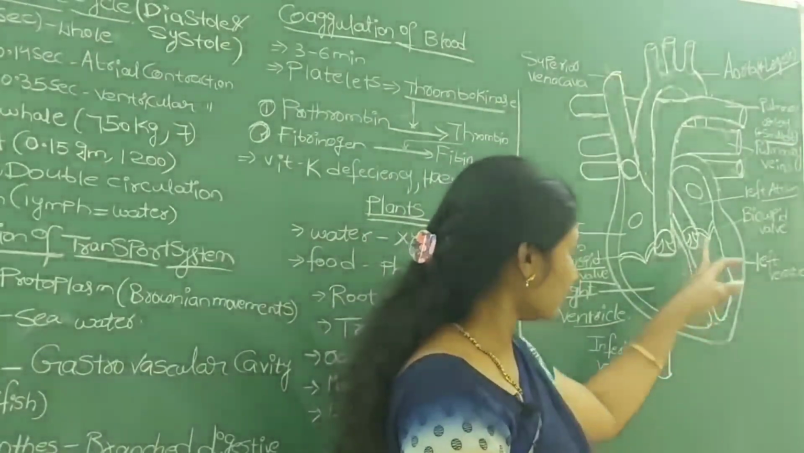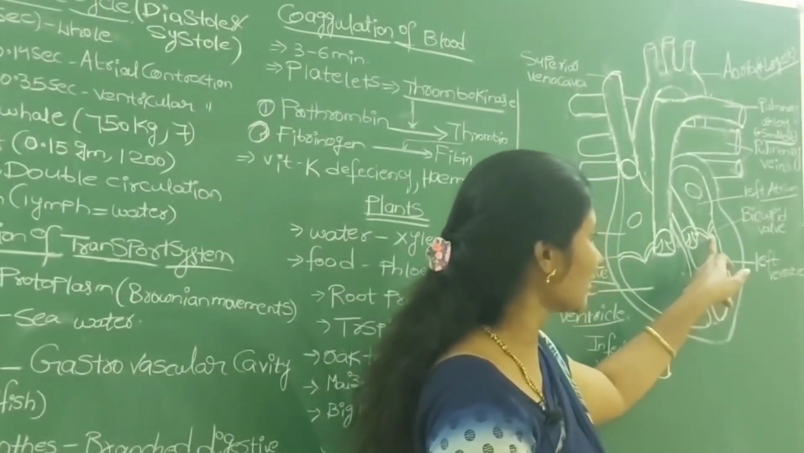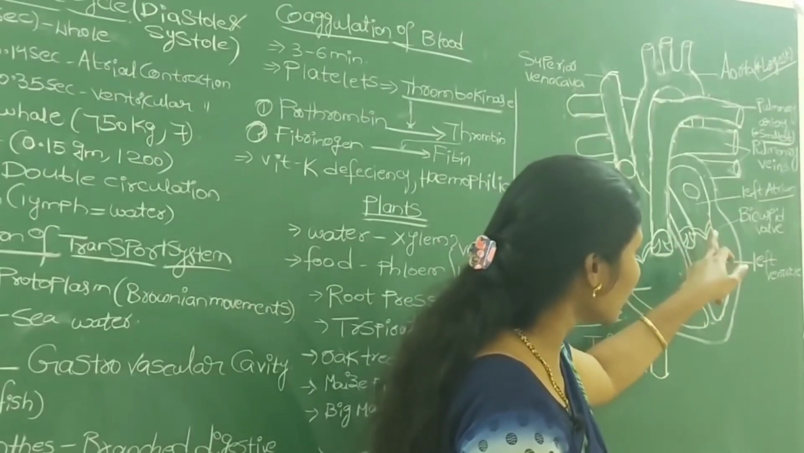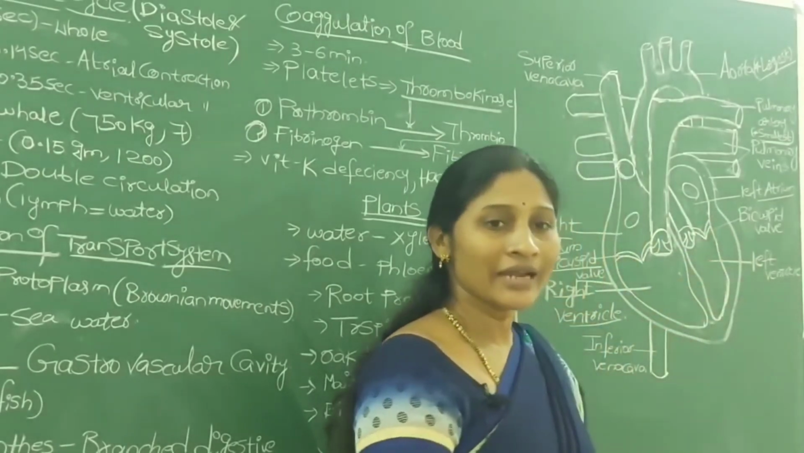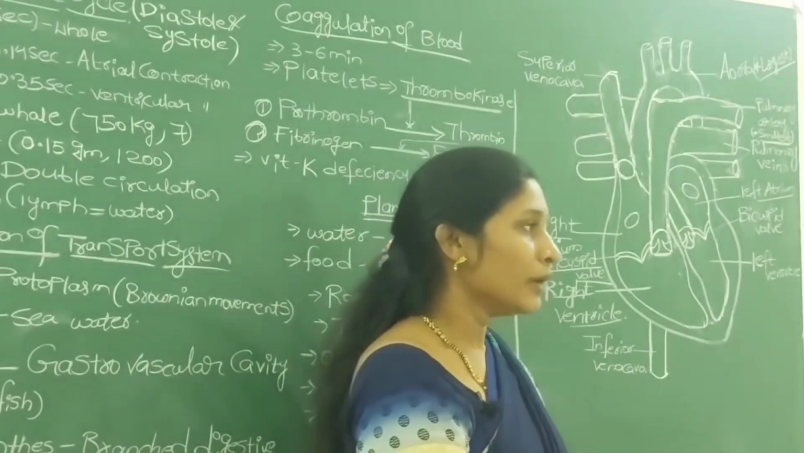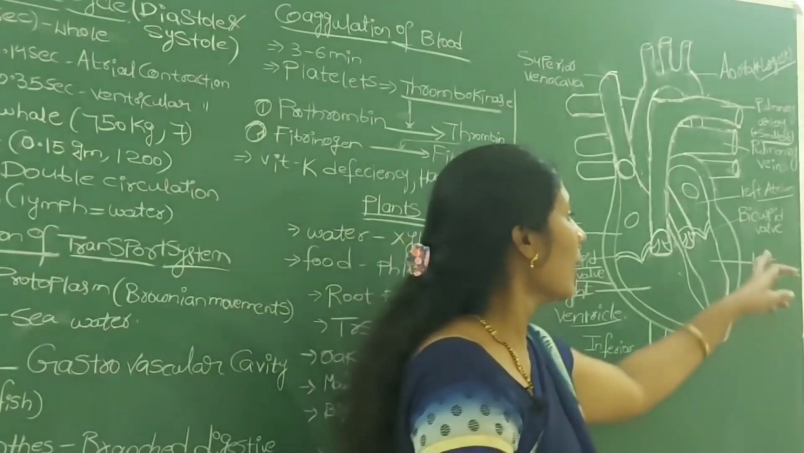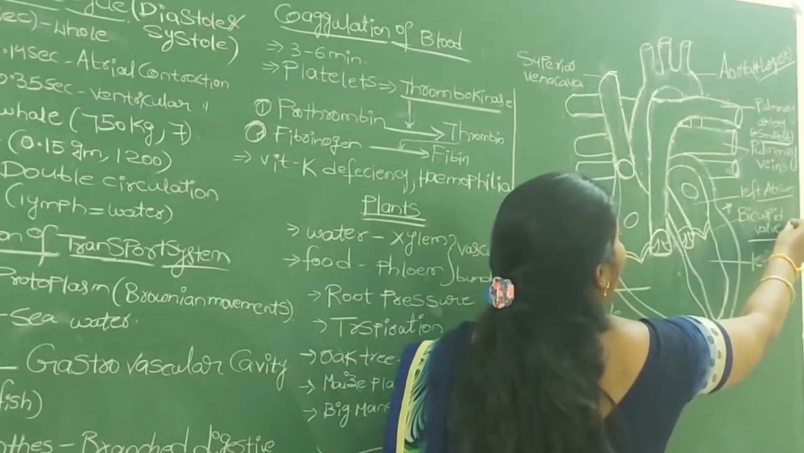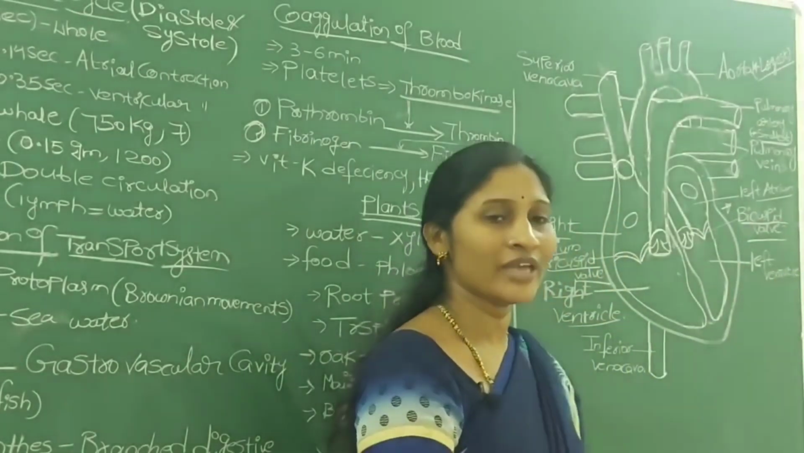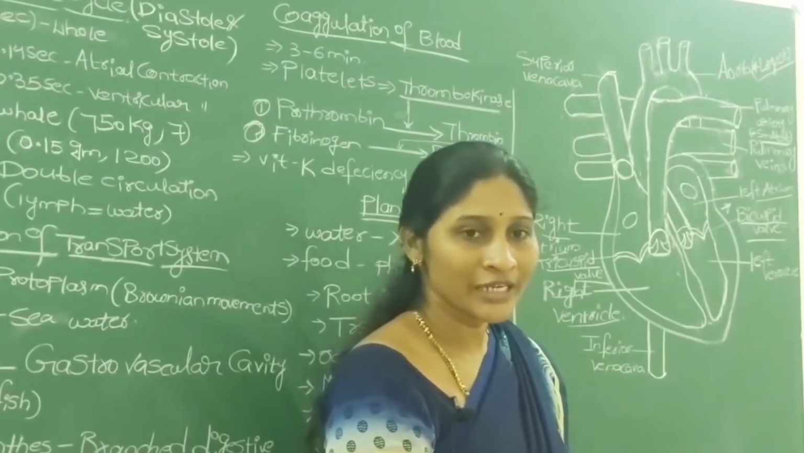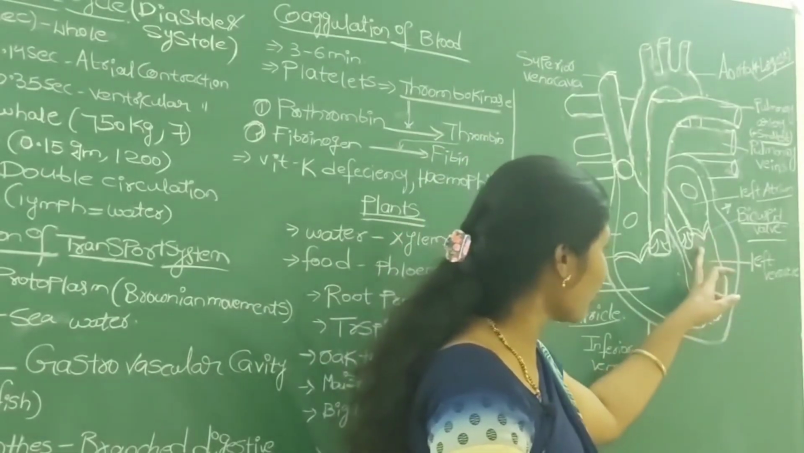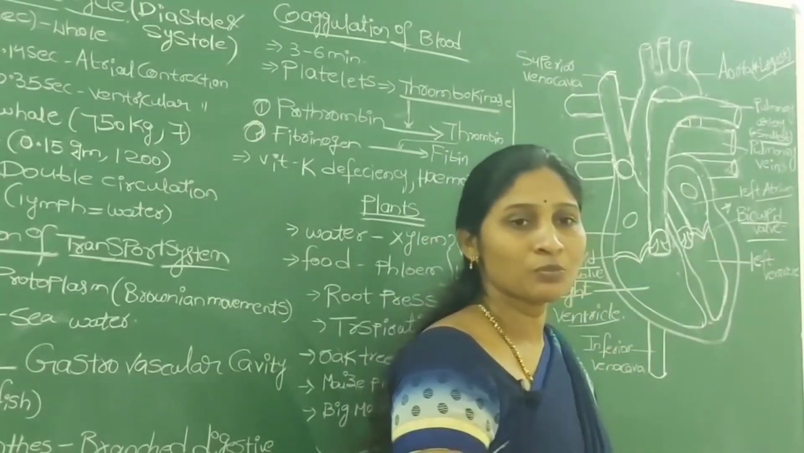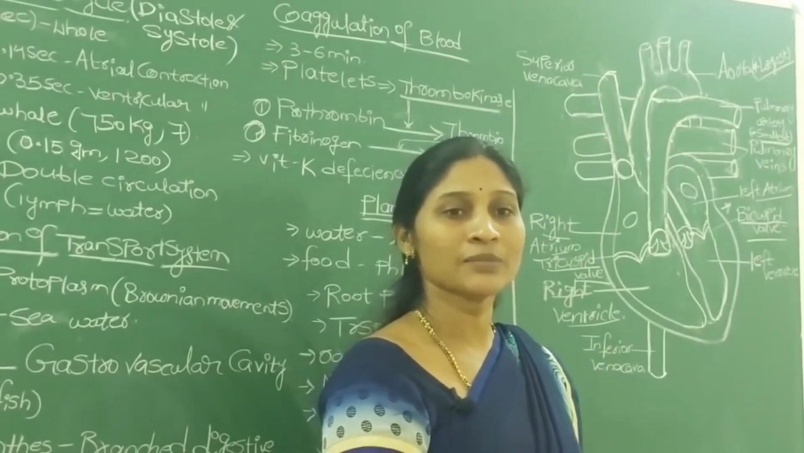At the same time, there is one more valve present between the left atrium and left ventricle, at the place of the left atrioventricular aperture. That valve we call the left atrioventricular valve or bicuspid valve. Most of the time in public examinations they ask about the bicuspid valve, where it is located: between the left atrium and left ventricle, at the left atrioventricular aperture or junction. And the bicuspid valve is also called by another name, the mitral valve.